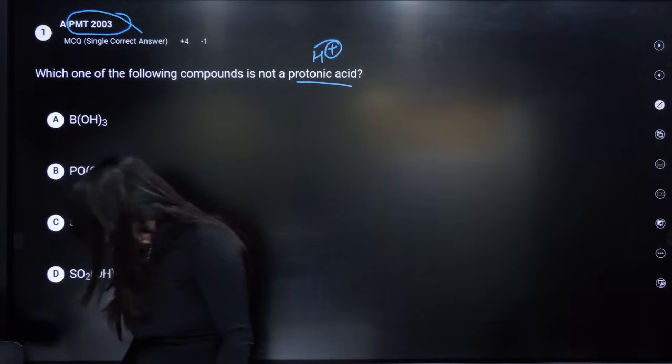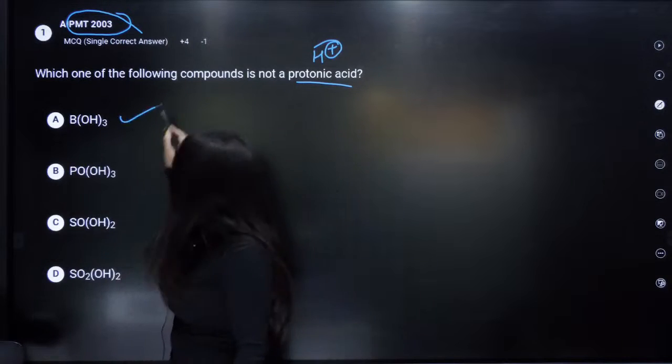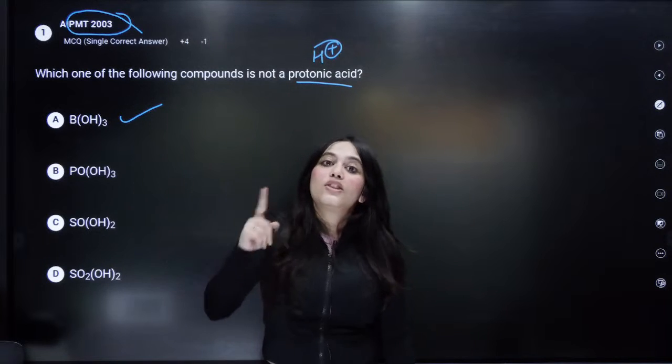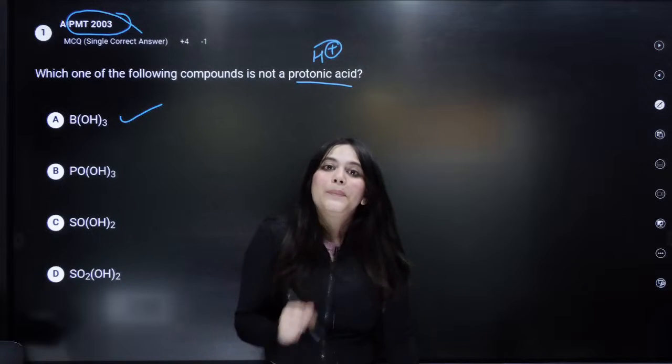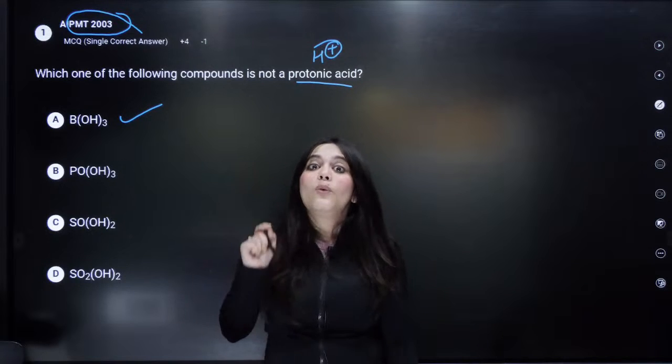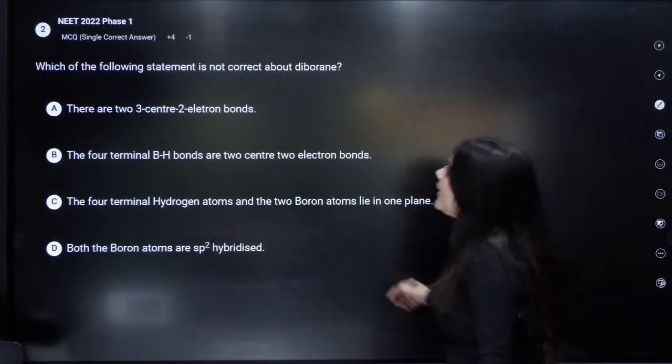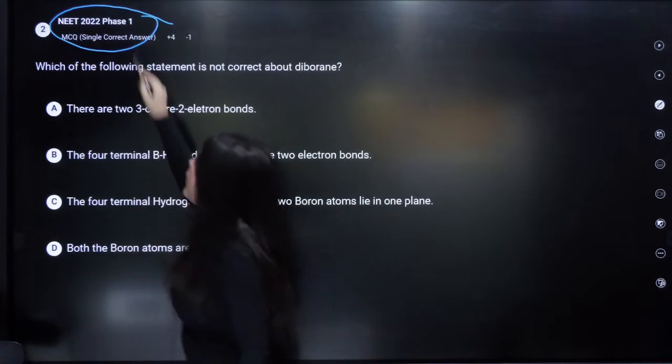Who can answer this? Pavish Yadav, very, very good. Yes, boric acid, or orthoboric acid, is not a protonic acid because the proton here is actually given by the water molecule, which I just discussed with you. Correct? Next, the 2022 question on your screen.